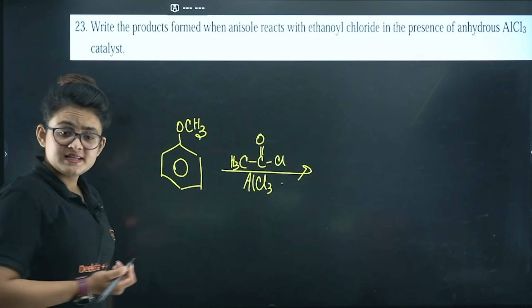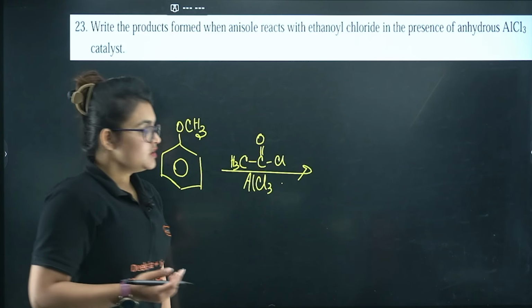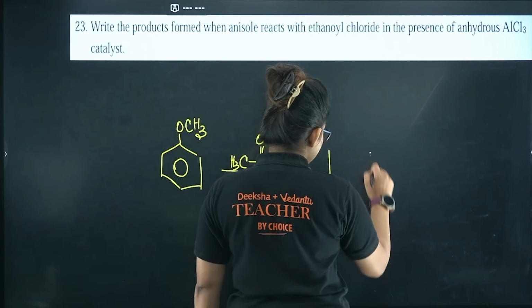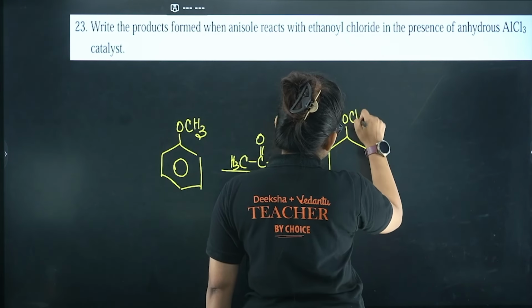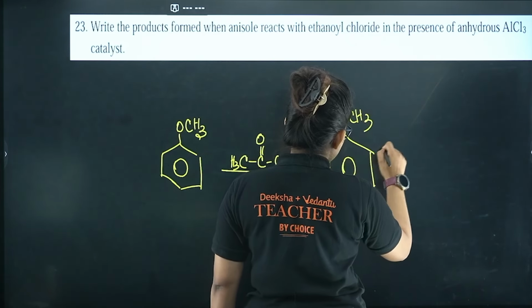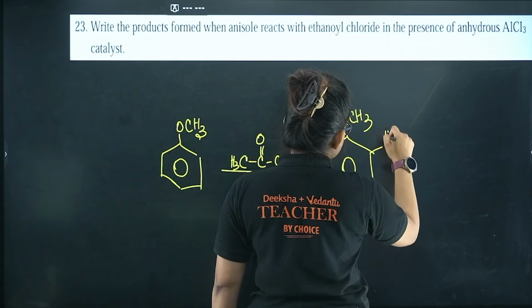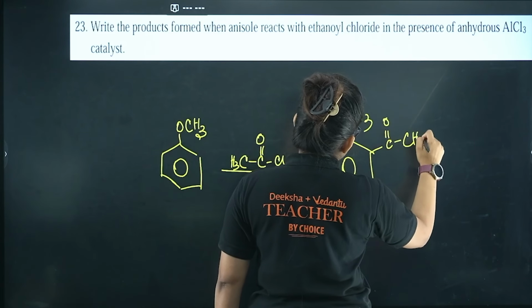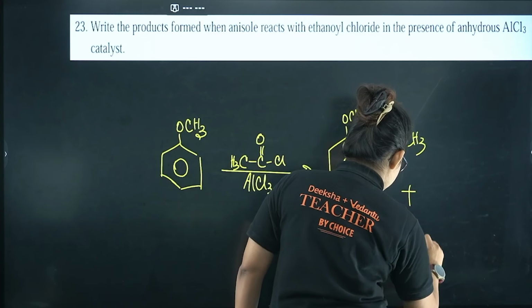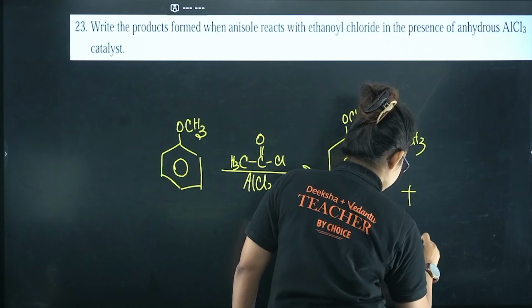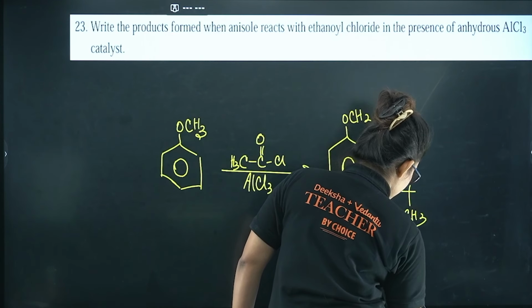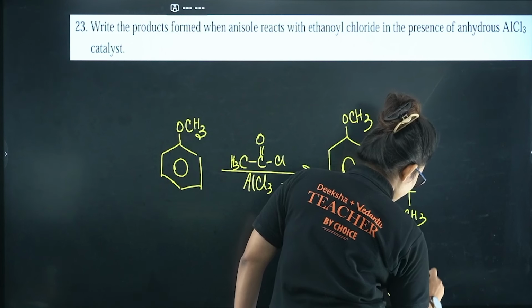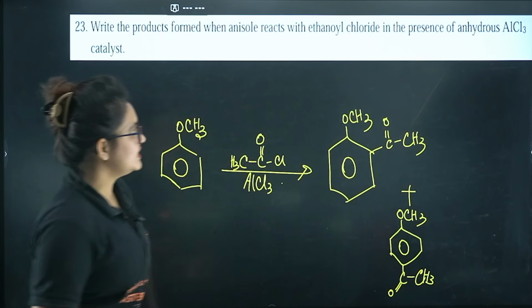Okay, and OCH3 is an ortho-para directing group. So definitely the acyl group will be attached at the ortho and the para positions. So here you are getting the OCH3 ortho product, let's say it will be something like this, and another one you will get is the para product. I guess it's clear to you.